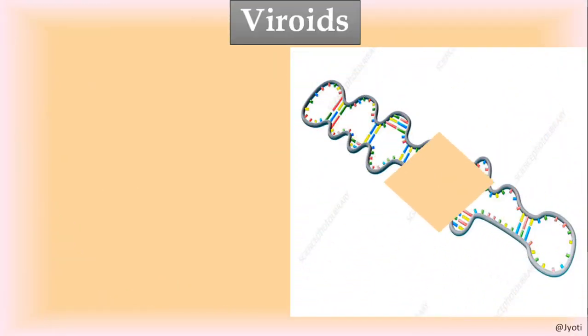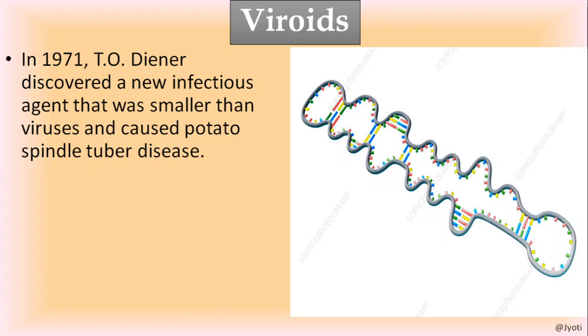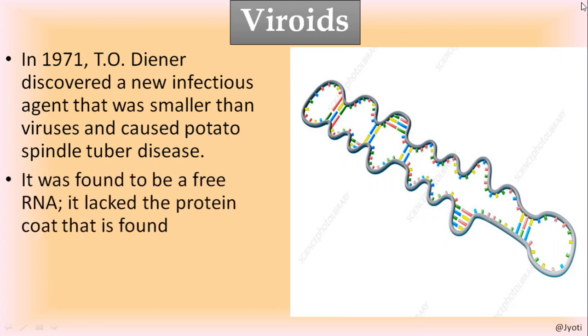Now viroids. What are viroids? Here you can see in the picture only RNA is present, single stranded RNA which is looped. So in 1971, T.O. Diener discovered a new infectious agent that was smaller than virus and caused potato spindle tuber disease, and it was found to be a free RNA.